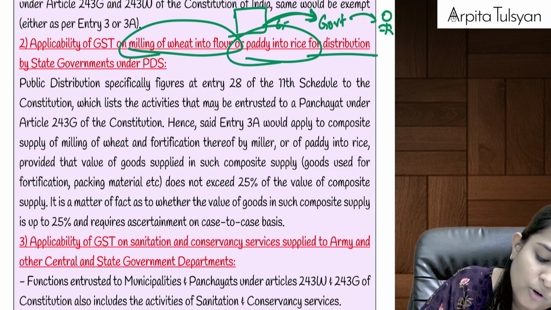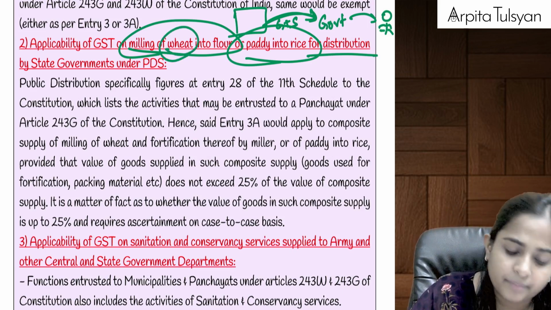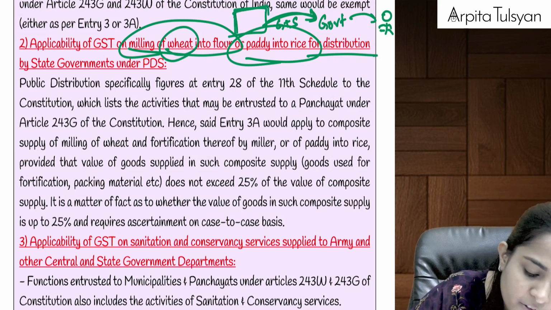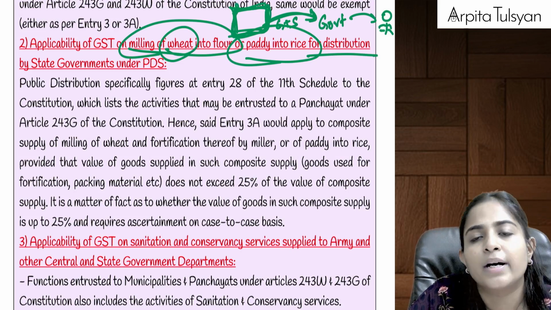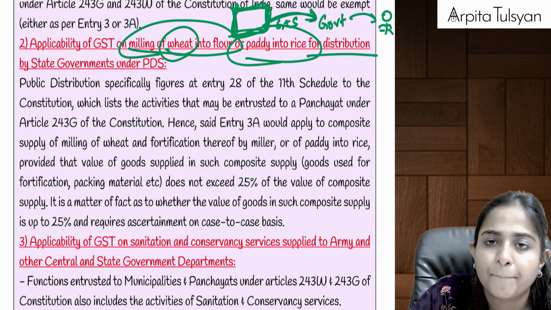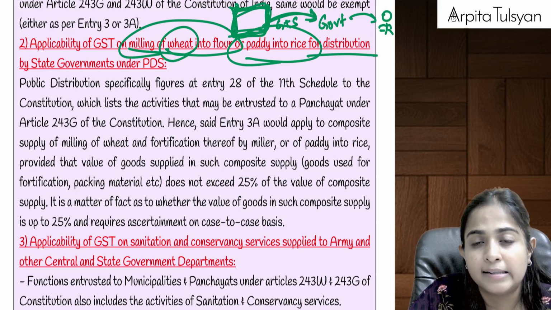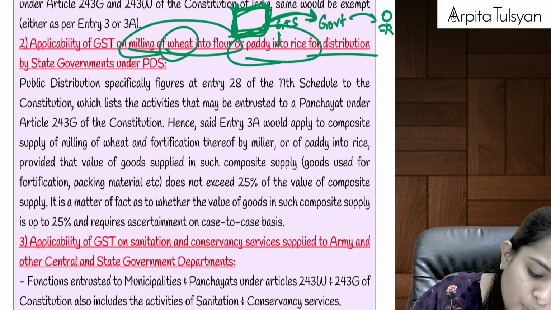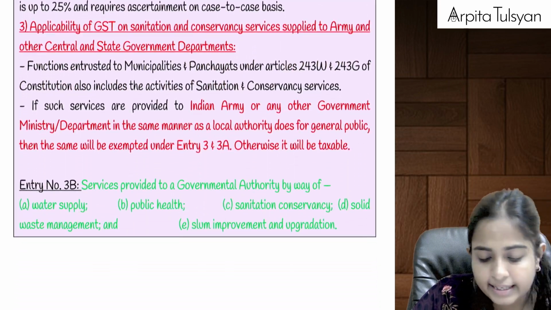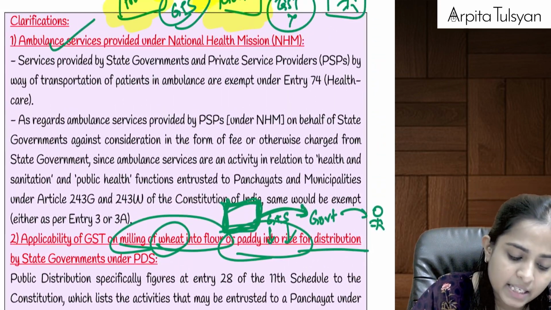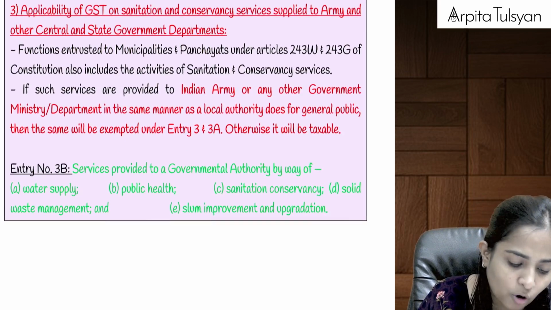If someone is providing goods plus services to the government, let's say the government gave whole wheat to the service provider and told the service provider, can you do milling into flour, or can you convert paddy into rice for the same? Then in such a case, if the service provider is adding some minerals, is adding some vitamins into it, means it is also providing goods plus it is also providing the service of milling, so it will be exempted under entry number 3A. Okay, and can we say these services, be it ambulance services or be it food distribution services, come under the responsibility of panchayat or municipality.